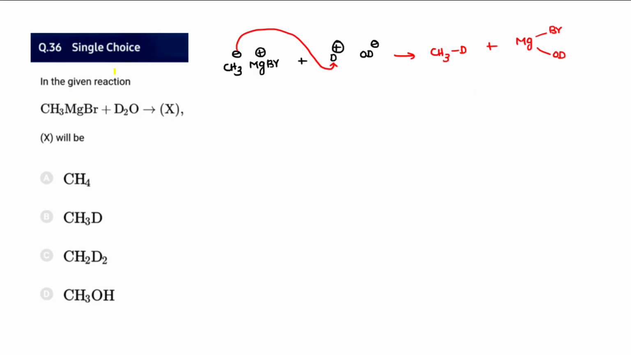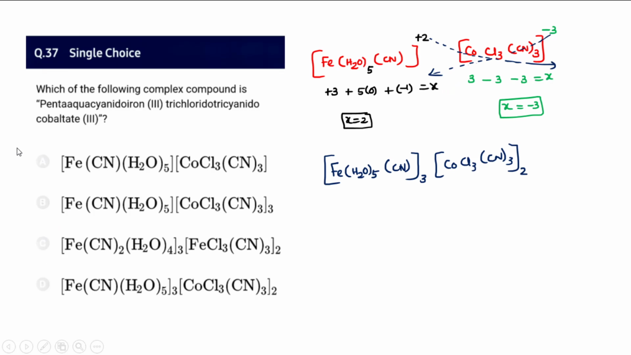And 36, D2O is asked for. D2O can be written as D plus and OD minus. Remember, the Grignard reagent should be prepared under anhydrous conditions. It abstracts H plus immediately when it has a source. So here D plus and OD minus are there. So it abstracts D and gets converted into CH3D. Since it gets converted into CH3D, we may say the correct option that it matches is 36B. It cannot undergo further reactions.